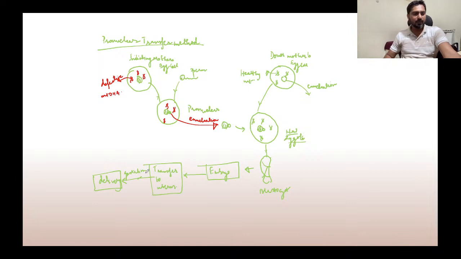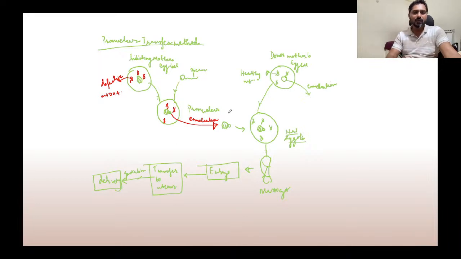So in the pronuclear transfer method, what we are doing is removing the pronucleus, and then we are taking the cytoplasm, which contains the healthy mitochondria, and it behaves like a new zygote. Then we get to the blastocyst stage, then the embryo, then it is transferred to the uterus. So these are the two methods of getting a three parent baby.